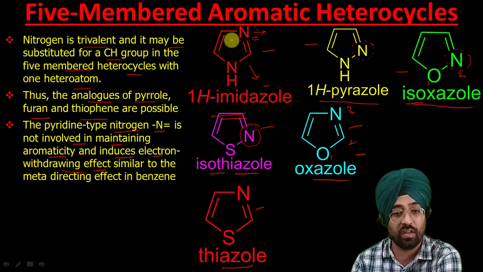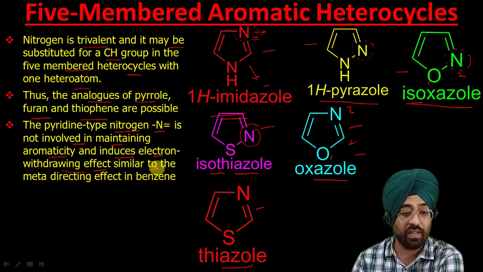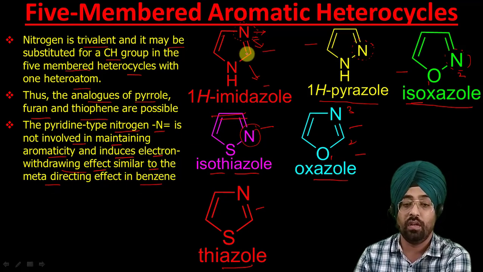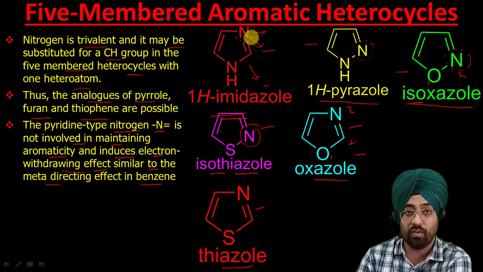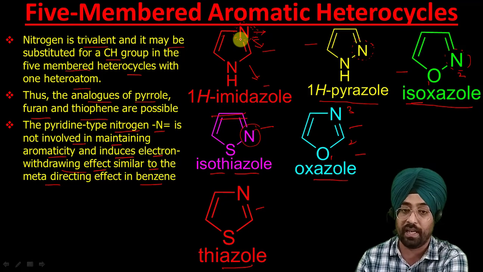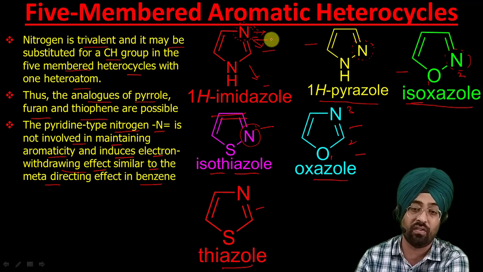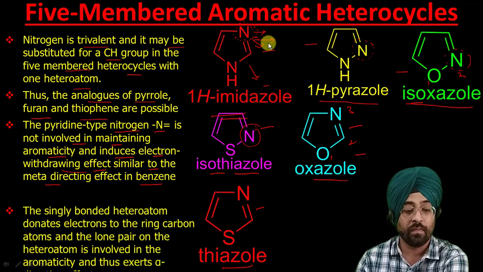So it will tend to withdraw pi electrons towards itself, similar to the meta-directing effect we have observed in benzene. So it will tend to decrease their aromatic character, and the electrophilic substitution reaction will become more difficult. As we go on increasing the heteroatoms, the electrophilic substitution reactions will occur with difficulty.